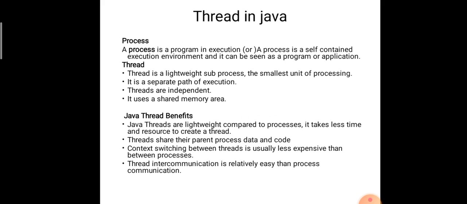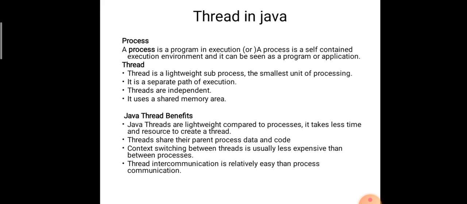For example, in an operating system there will be n number of processes waiting to do their particular tasks. Each process has different parts, and that part we call a thread. If we split the process into different units, each unit we call a thread.